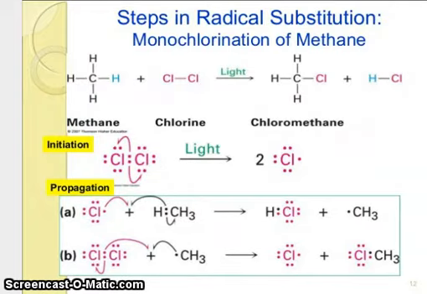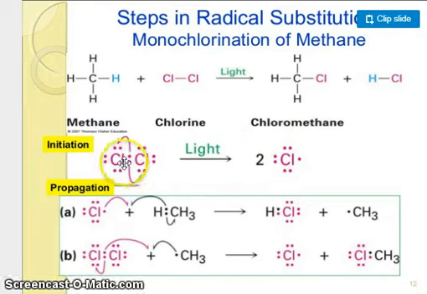Steps in radical substitution: monochlorination of methane. See here, methane and chlorine give chloromethane. Initiation: fragmentation and breaking of this bond, formation of radicals. In propagation, the Cl radical combines with methane, forming HCl and CH3 radicals, and the CH3 radical and Cl2 again combine, forming CH3Cl and a Cl radical.